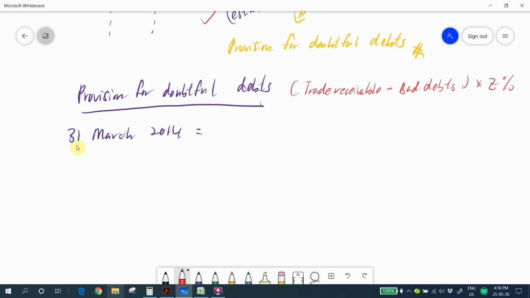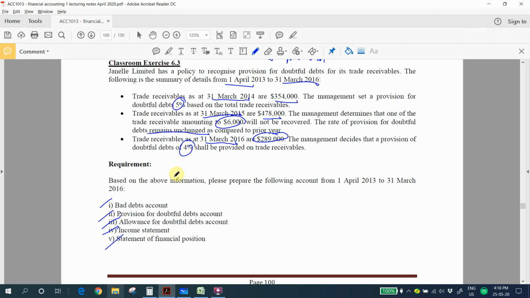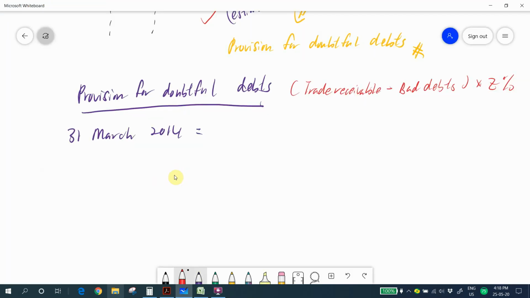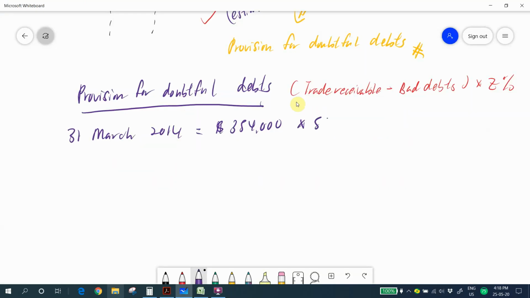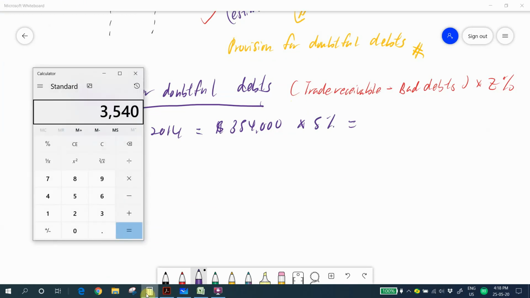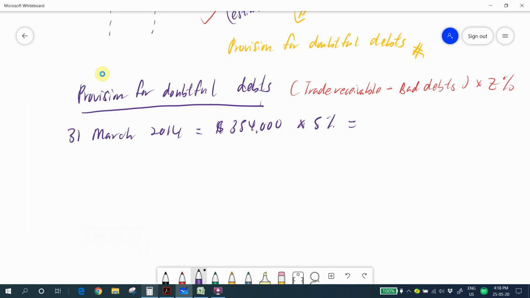So 31st March 2014, our receivable is 354. Do we have bad debts? No bad debts, right? So apply the 5%. How much we get? 354 times 5%. We get 17,700. 17,700. And this is our first year.